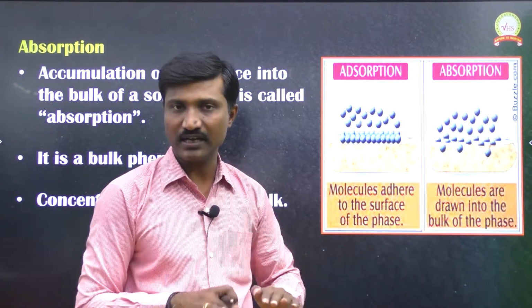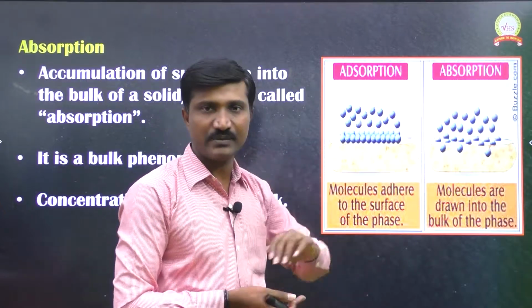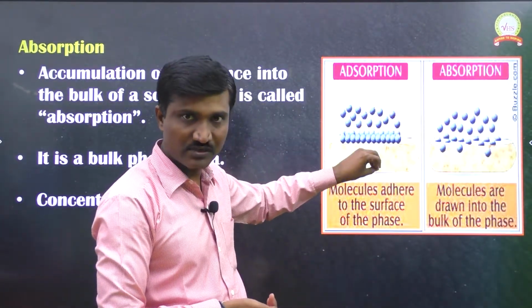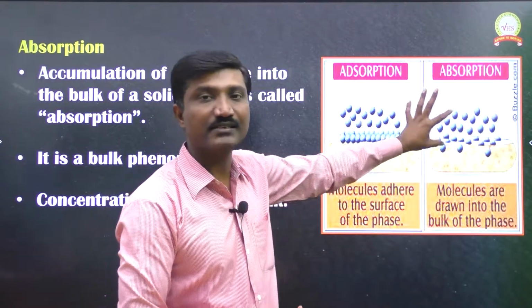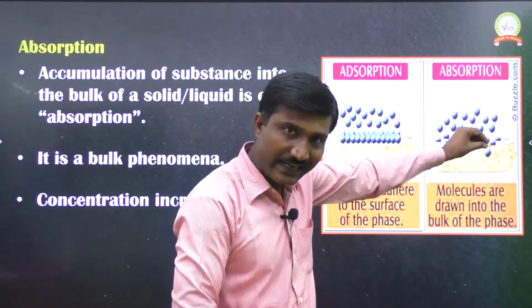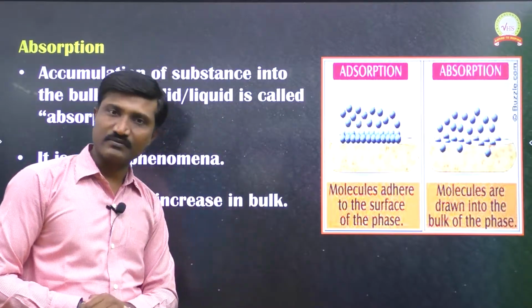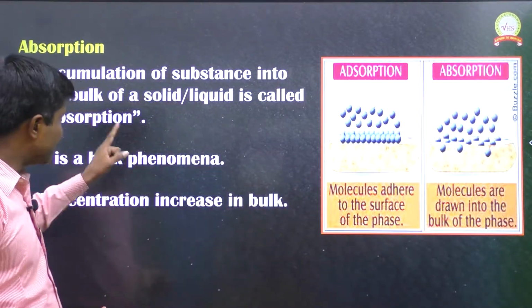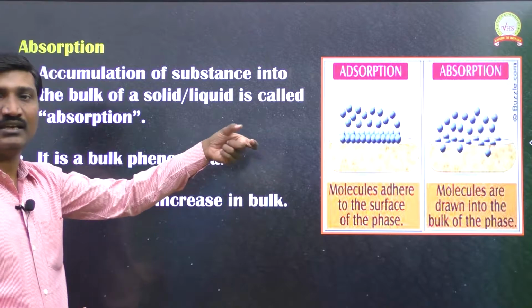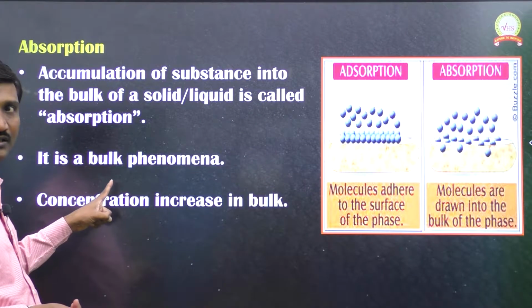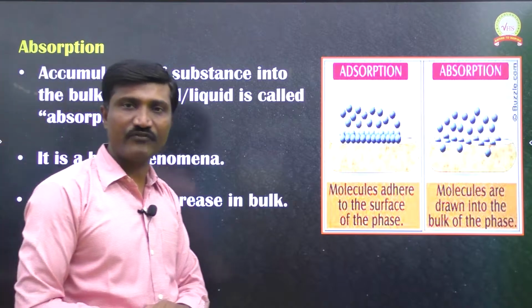Okay, do you have a clear idea about adsorption and absorption? Adsorption takes place only on the surface, whereas absorption takes place in the bulk, meaning the molecules enter the inside of the substance. Since absorption takes place in the interior of the substance, that interior part we call the bulk. So absorption is a bulk phenomenon.